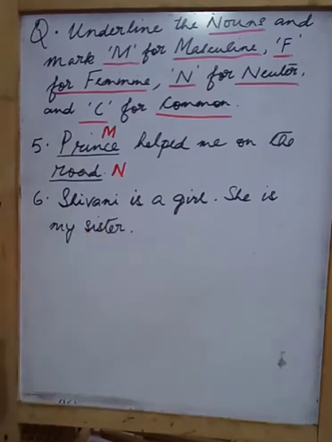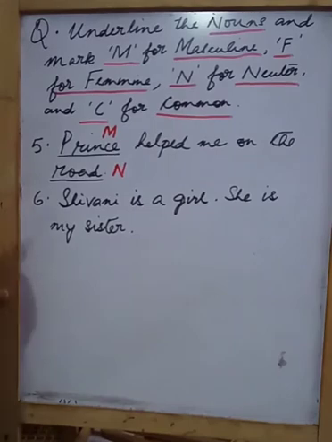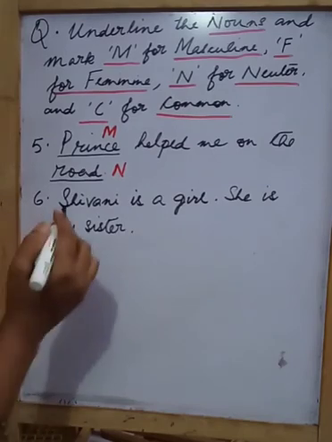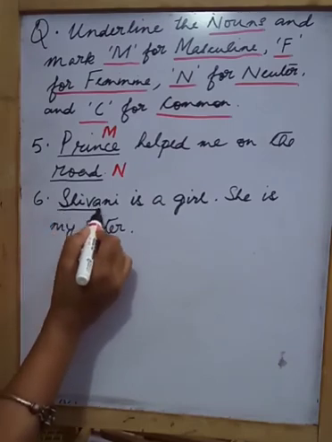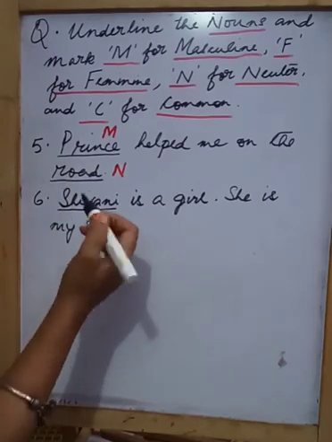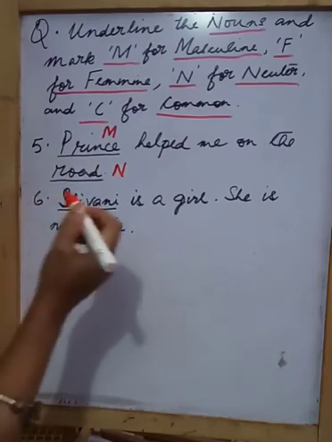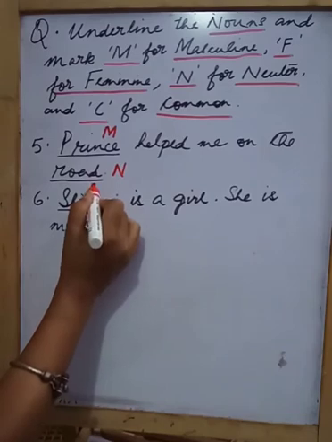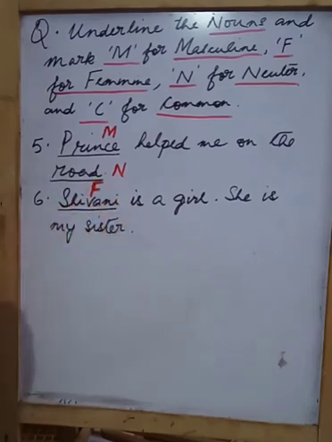See, here also, what is mentioned? Shivani, isn't it? Shivani comes under the category of a proper noun. It is the name of a person. What gender will it be? As it is a female name of a girl, it will be a feminine gender. So we will write here F.